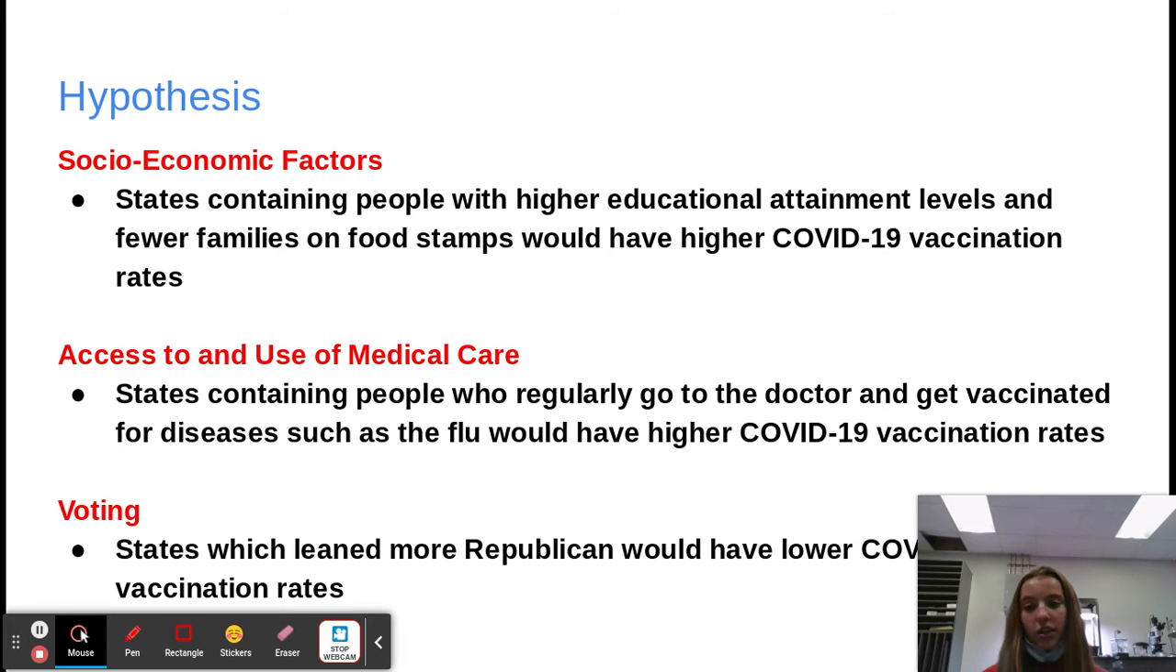From the perspective of access to and use of medical care, it was hypothesized that states containing people who regularly go to the doctor and get vaccinated for diseases such as the flu would have higher COVID-19 vaccination rates. From the perspective of voting, it was hypothesized that states which leaned more Republican would have lower COVID-19 vaccination rates.